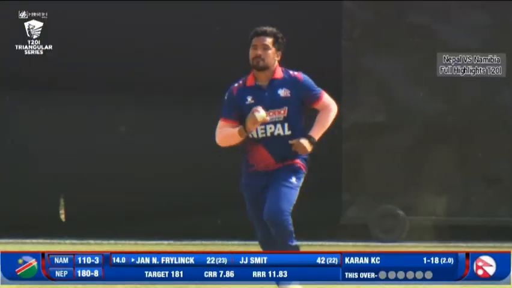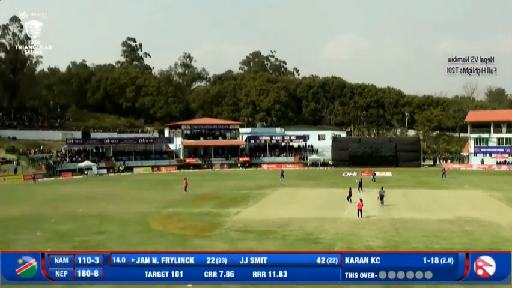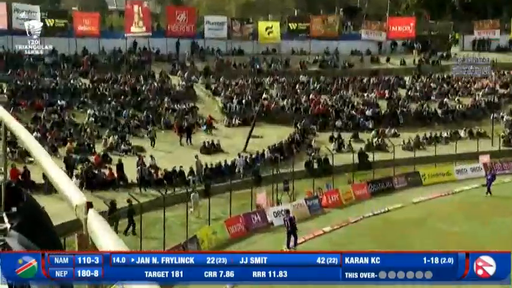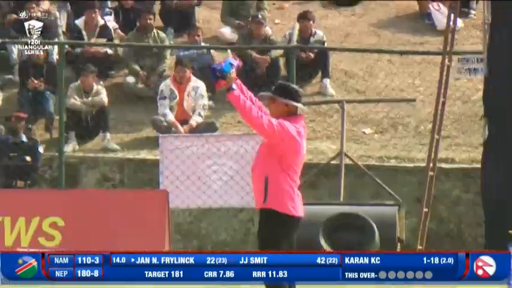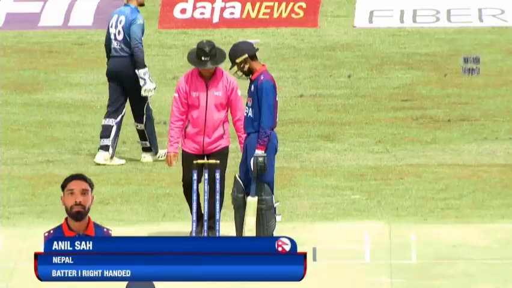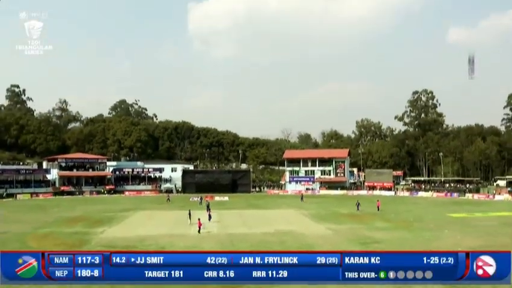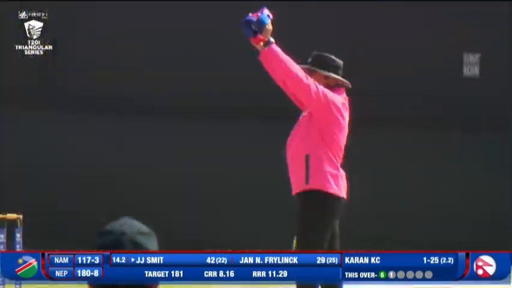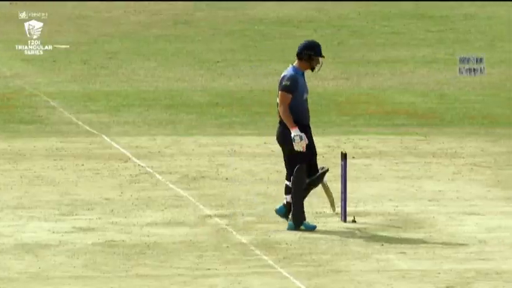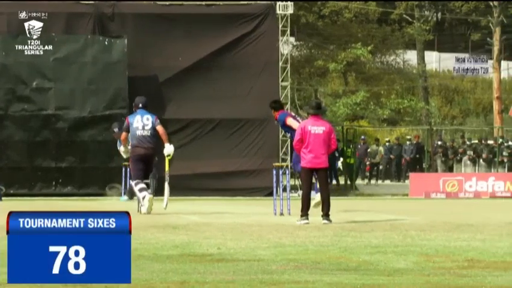The consistency that we're talking about, the current run rate that they are approaching. Right in the slot. Heaved away, and the ball will land outside the ground. You cannot allow Namibia to go on with their run getting at this point of time. Straight up. Nobody moved. This is the second six of the current over. What a knock from the Namibian captain.